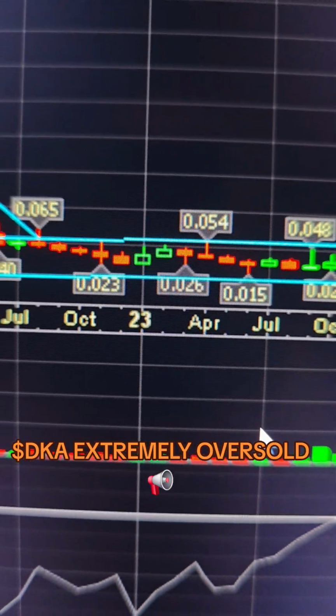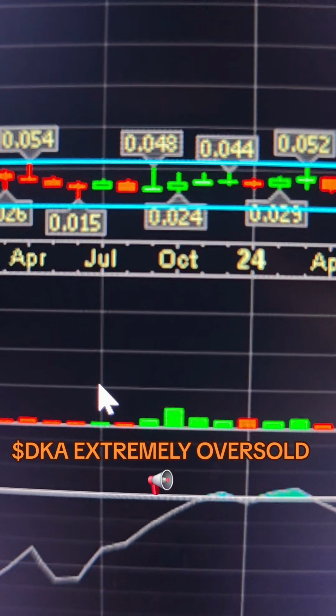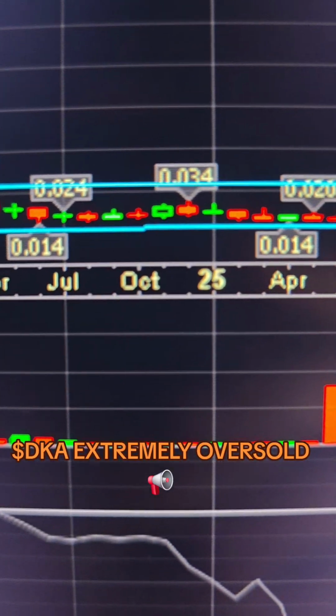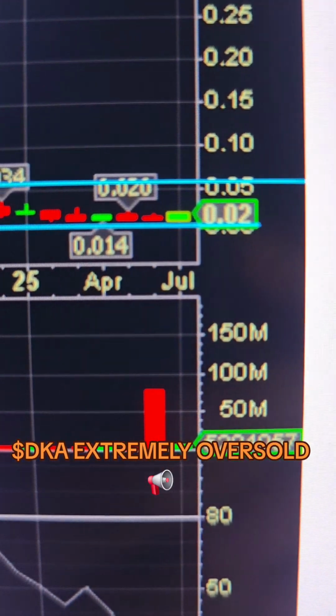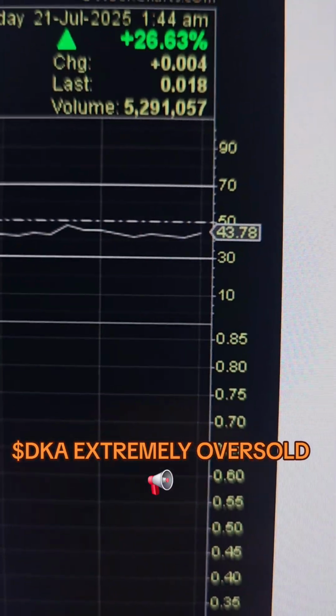So on this one, you're at 0.023. Back then, you're bouncing to 0.05, 0.015. Look at all these moves. Very tight moves here. Right now, we're at 0.02. You can see for the month up 26%.